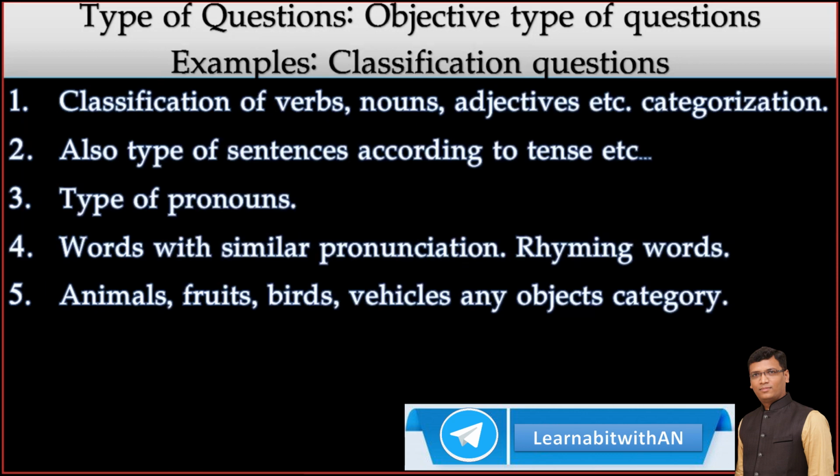Then classification questions. This is, I think, the last category. What is a classification question? You have to categorize a group of words. Suppose 10 words are given, you have to classify them into regular verbs and irregular verbs. If 10 nouns are given, you classify common nouns and proper nouns. If some adjectives are given, you categorize the different types of adjectives.